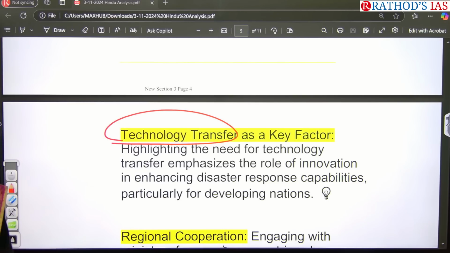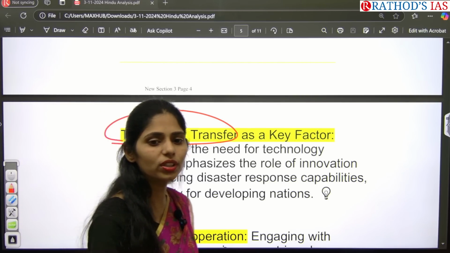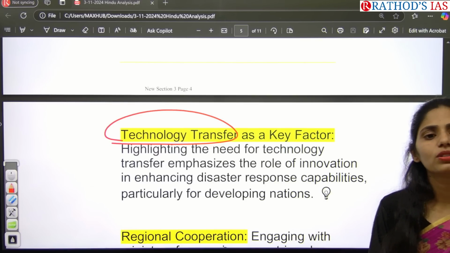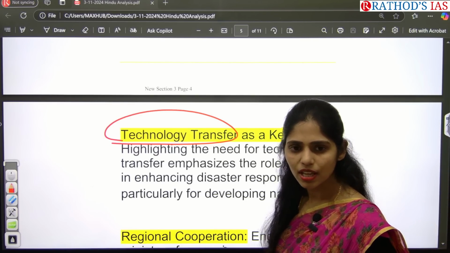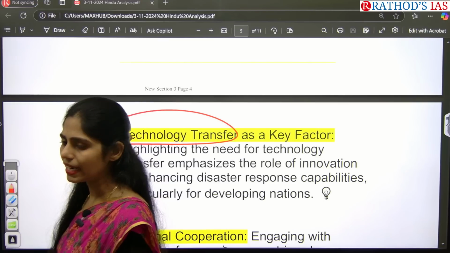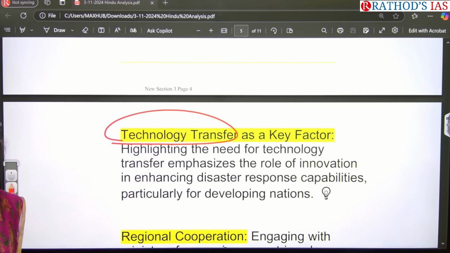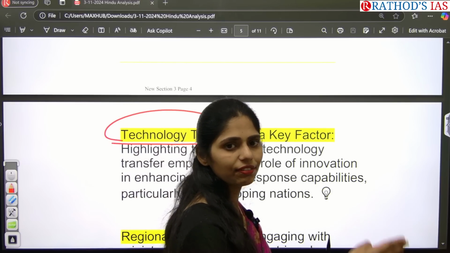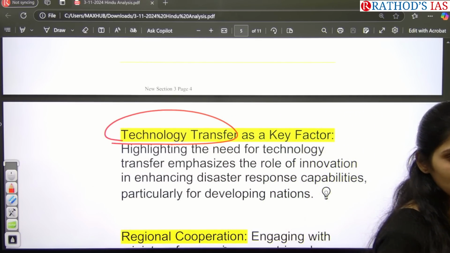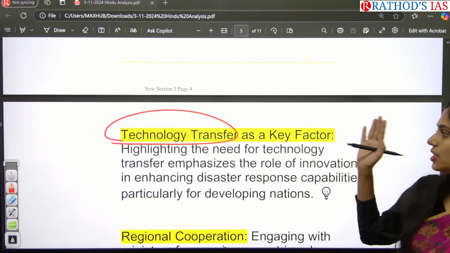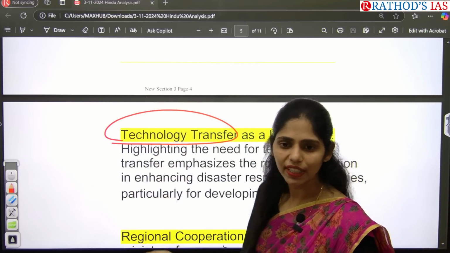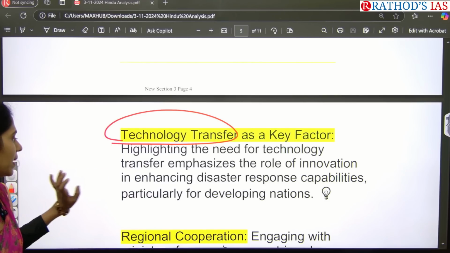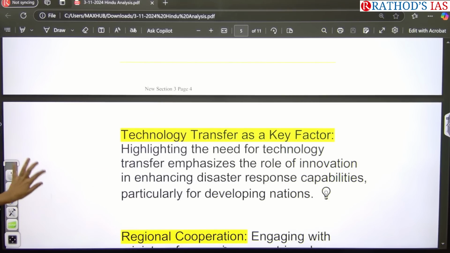Every region is not equally vulnerable to the different kinds of disasters. For example, the Himalayan region is very much vulnerable to earthquakes because of plate movements. And if you see the central part, the Deccan part, we will not be having any earthquakes here. It comes under zone 2. But the coastal areas will obviously be affected because of cyclones or floods. So we need to get the technology which other countries are using effectively in certain regions which are vulnerable in our country. That is the thing which was mainly focused on by our delegate.